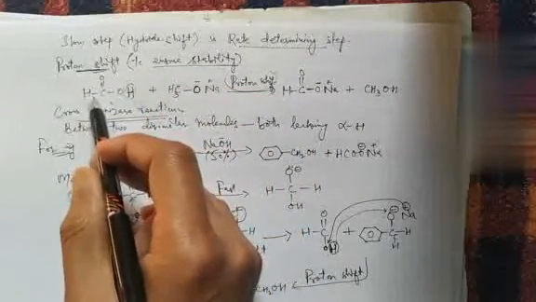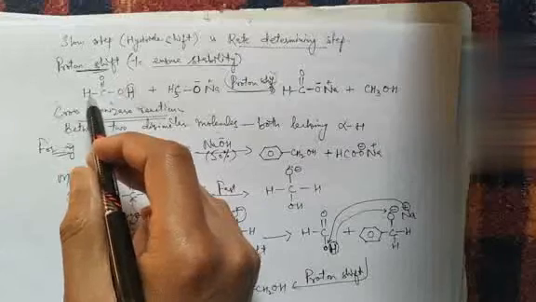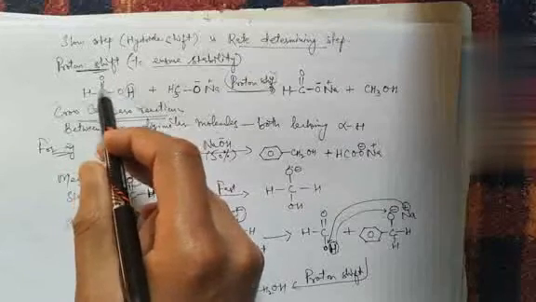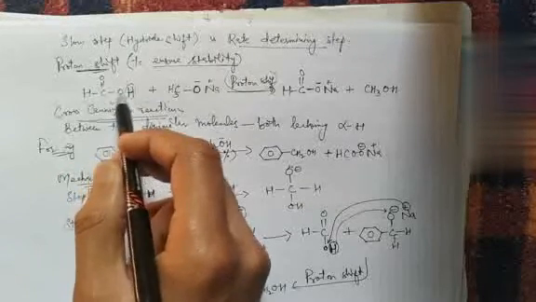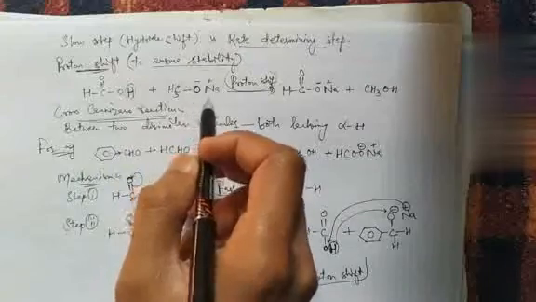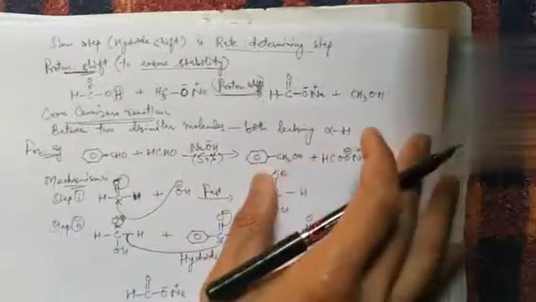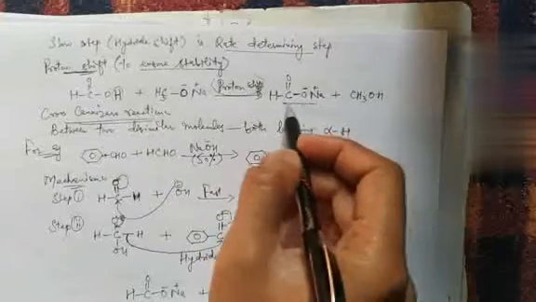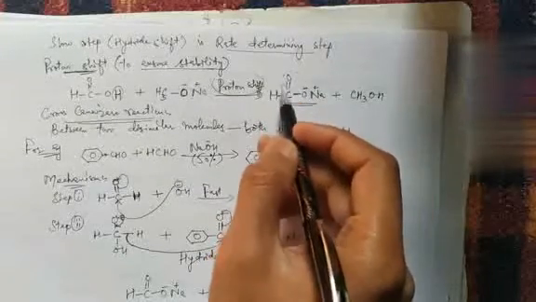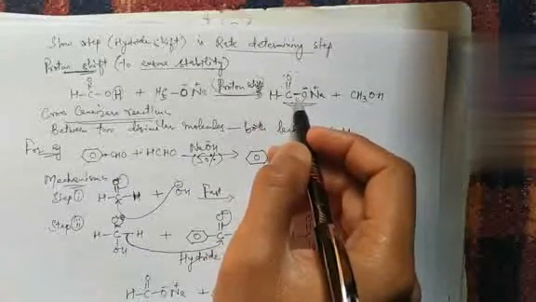In the second step we had products formic acid and sodium methoxide, but the proton shift occurs for the sake of stability, and the stability is due to the formation of the resonance stabilized carboxylate ion.